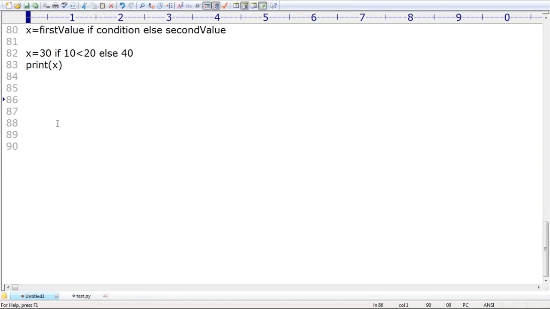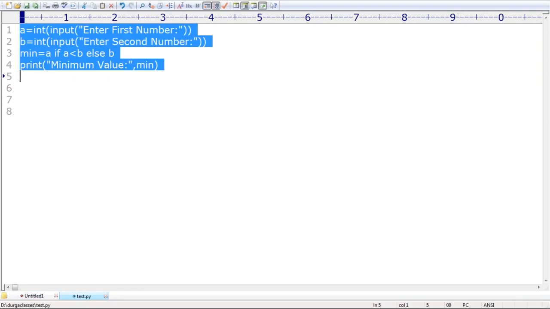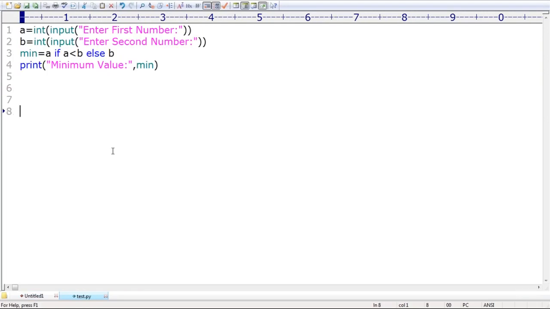Min is a function name. That's why the color is changing, have you observed? Of course it is there, but I'm using min as a variable in my program. Remember that. Even x can be used also, no problem at all, acceptable.